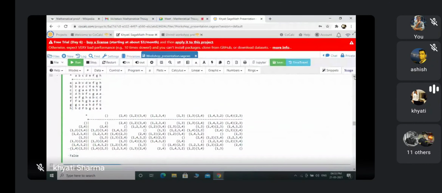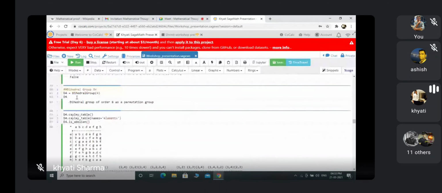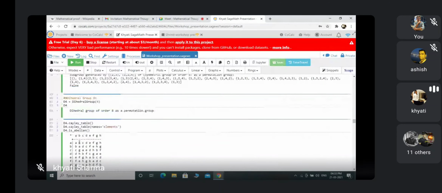So what is it showing? That was our first thing, D4.cayley_table. For this Cayley table, it's showing me any of the 8 elements denoted by letters A, B, C, D and so on. But when I mention in this bracket names equals elements, it will show the elements of D4 in the Cayley table. So yeah, this is the result for my second command.